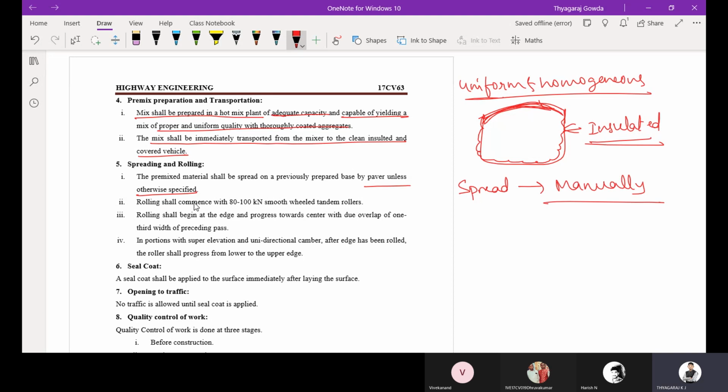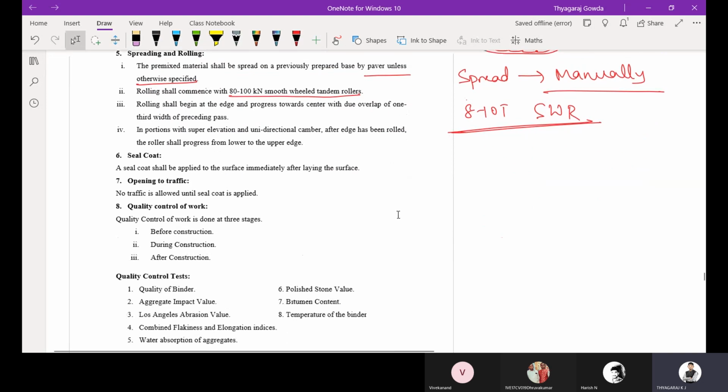Rolling shall be commenced using an 8 to 10 ton smooth wheel roller. So an 8 to 10 ton smooth wheel roller can be used for compacting this OGPC. Rolling shall begin at the edges and progress towards the center with due overlap of one-third width of the preceding pass.